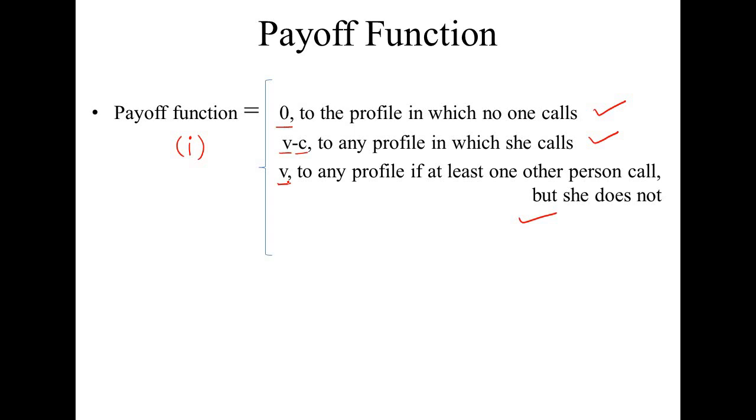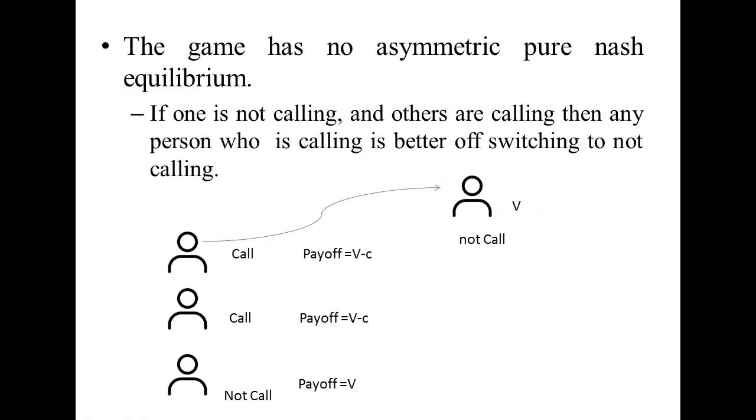Now in this game, we don't have any asymmetric pure Nash equilibrium. Asymmetric pure Nash equilibrium means the actions of the players are different. So let's consider a scenario in which two players are calling and one player is not calling. Therefore the payoff is V minus C for each of the two callers, and this player's payoff is V because he is not calling, so we will not deduct amount C from the payoff.